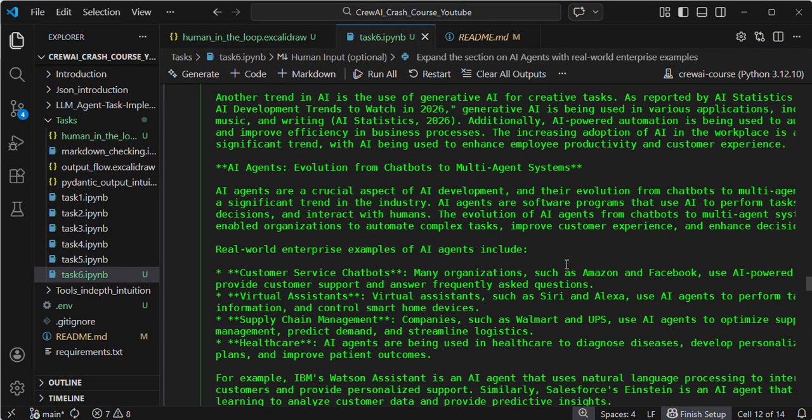Whatever response is generated by the agent, we need to validate that. So I am integrating human in the loop. Once the agent generates the response, we need to validate, so it is asking for feedback. If you are satisfied with the agent response with your requirement, then you need to press escape. Don't forget, press escape.